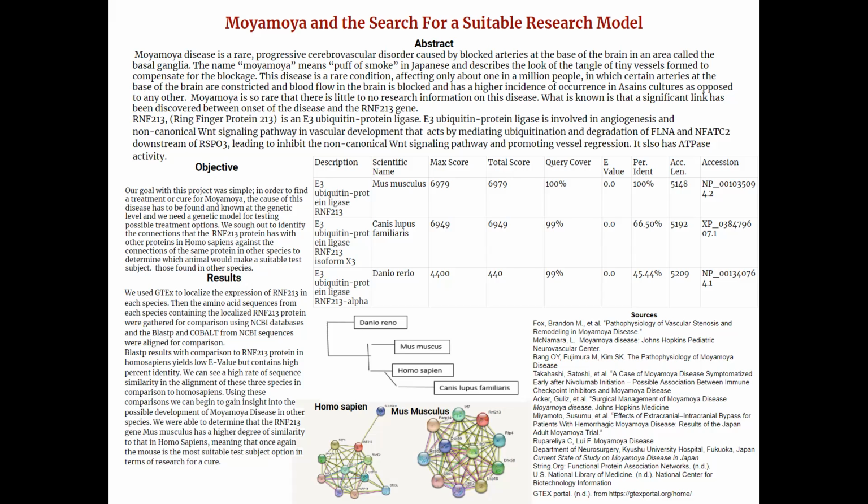Our first step was to identify any known genetic markers that lead to Moyamoya disease, and in our research, we found that only one gene has specifically been linked at this time. RNF213 is the ring finger protein 213 gene and is known as E3 ubiquitin protein ligase RNF213.